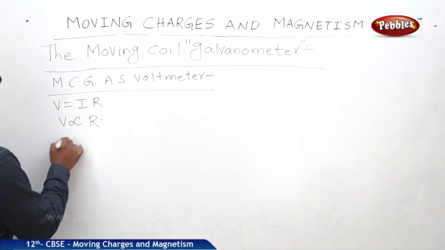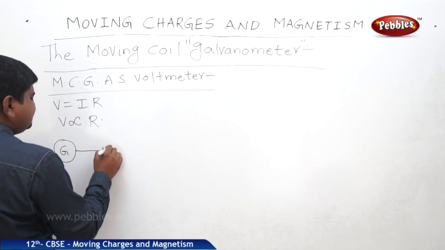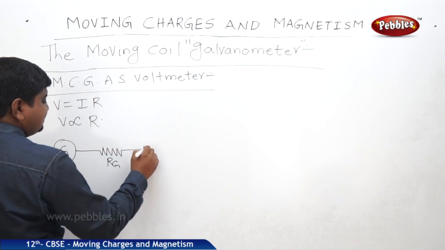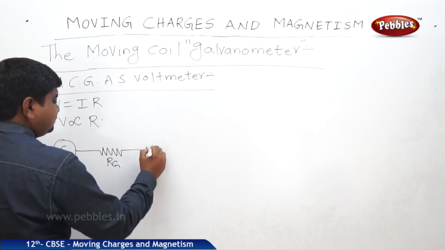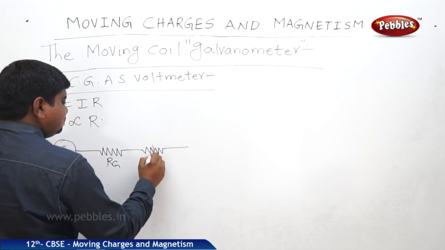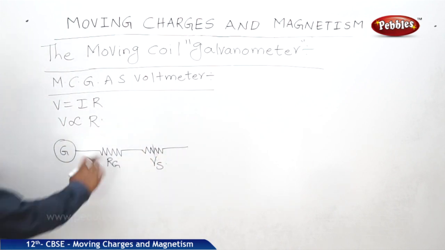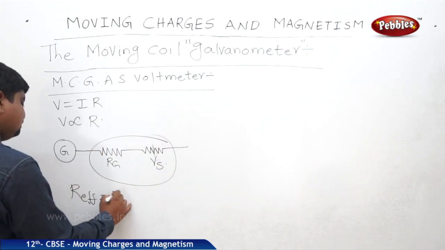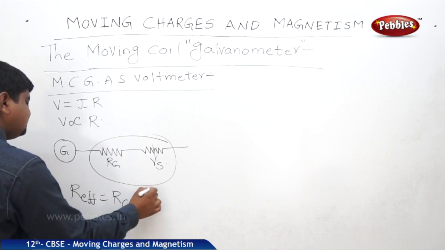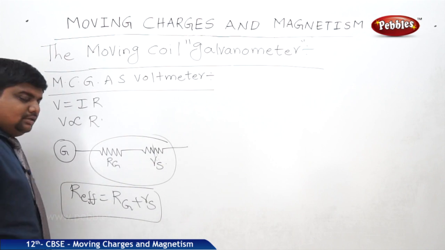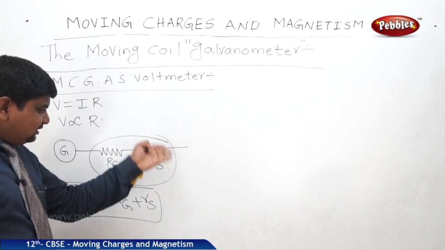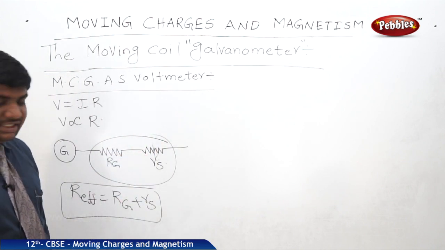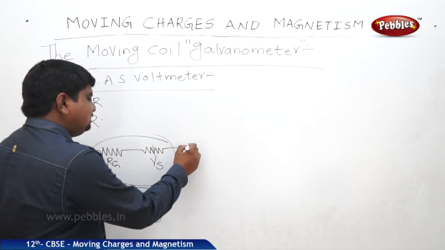So this is the galvanometer. It has the resistance Rg and we should connect a shunt resistance Rs in series. For this arrangement, what is the effective resistance? R effective is equal to Rg plus Rs. Suppose if Rs is greater than Rg, the effective resistance will become Rs. If Rg is greater than Rs, the effective resistance will become Rg. Then it will work as a voltmeter device.